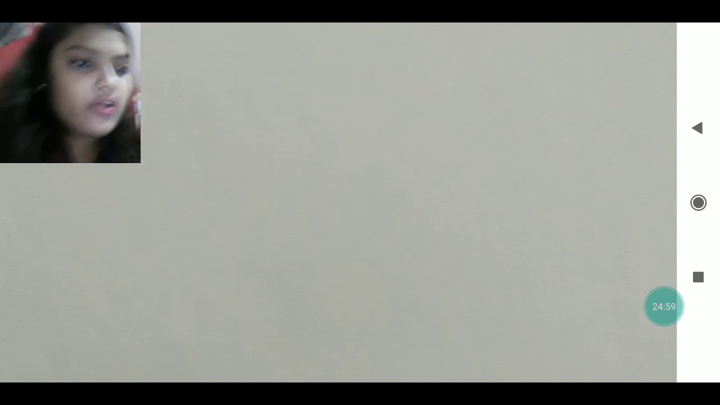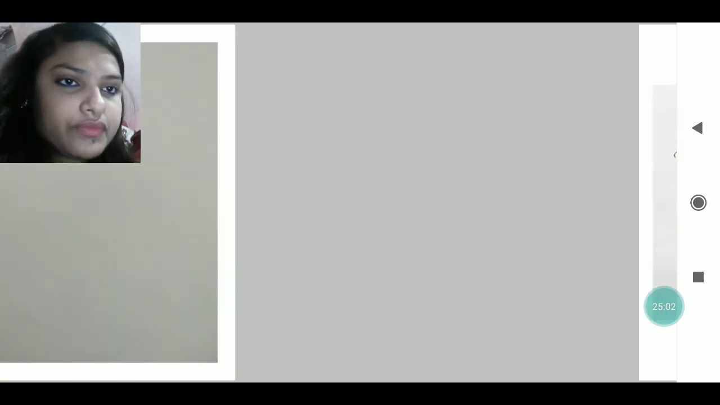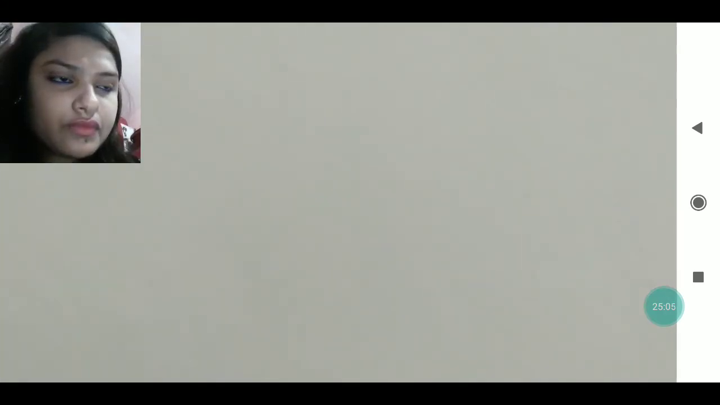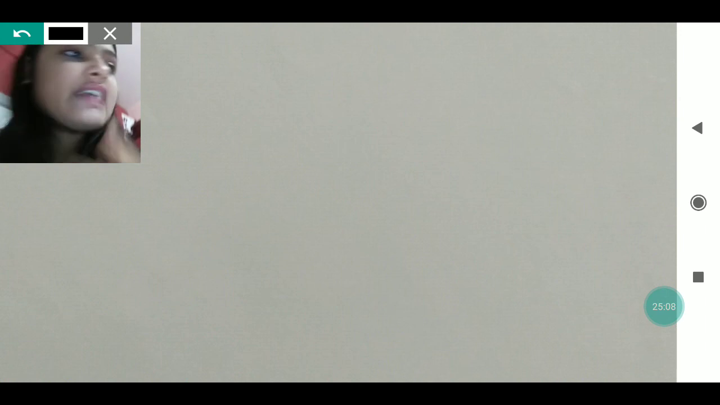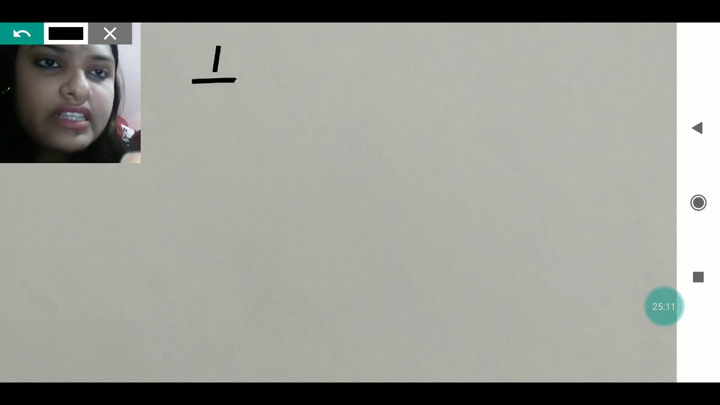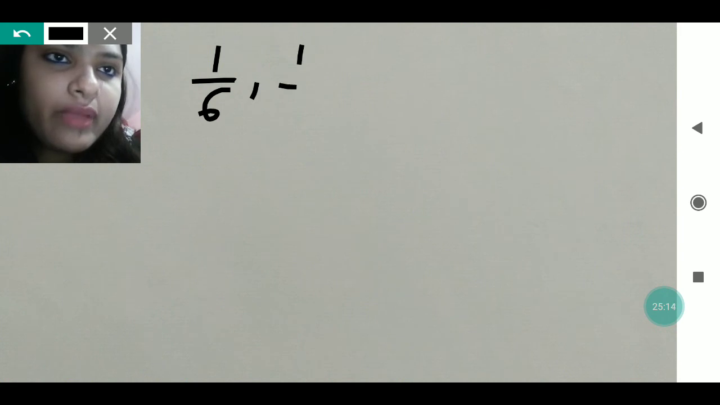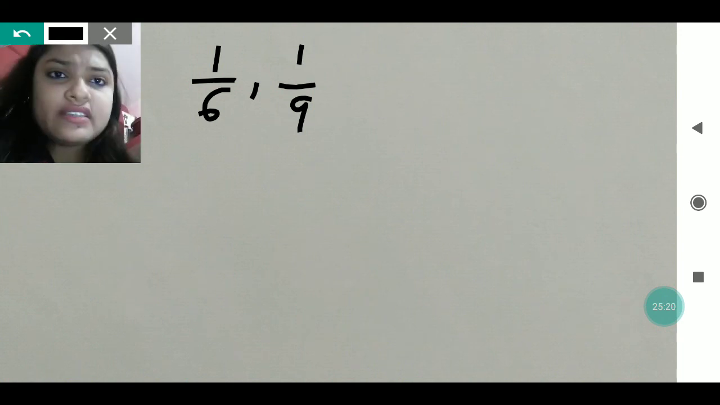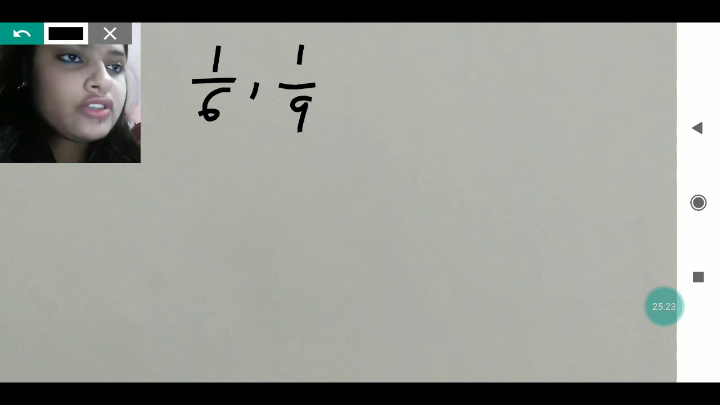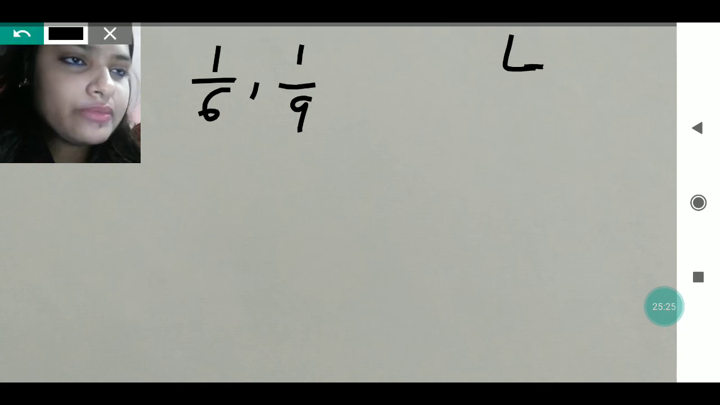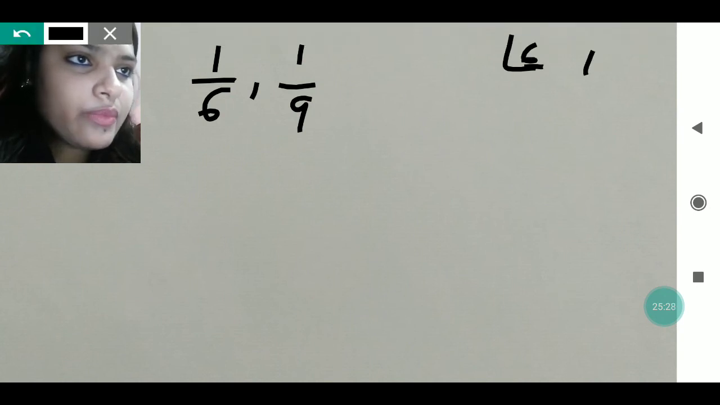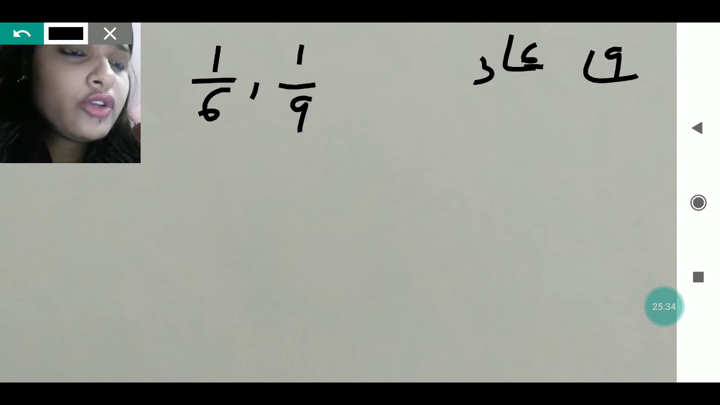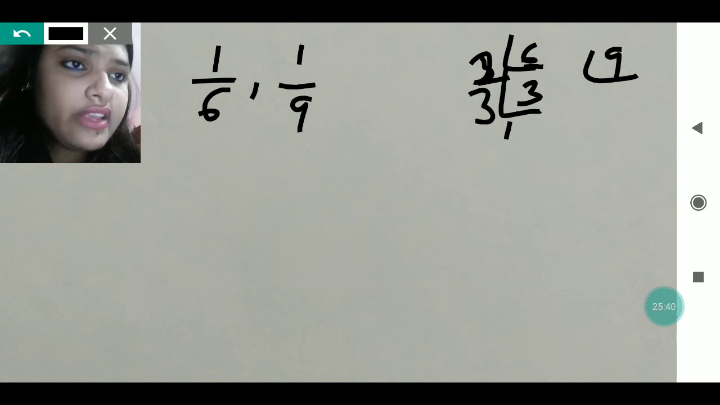Just see, my dear, how we will do. As you can see, suppose 1 by 6 and 1 by 9 are given. You have to change these into like fractions. As it is an unlike fraction, both the denominators are unequal, they are not the same. So now you find out the LCM of 6 and 9. You divide by 2, the first number. So 2 divides 6, giving 3.